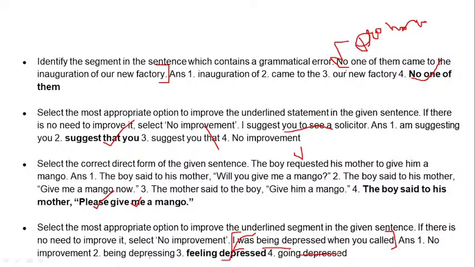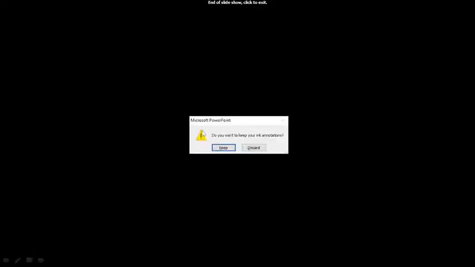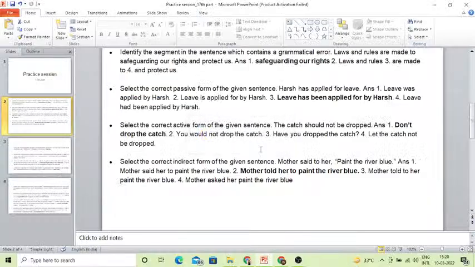So it's very simple actually. As soon as you see the options, you should be able to solve it, because it's also something the ear catches. When you have wrong grammar, you would immediately know, because it doesn't sound good, and this is also an important thing. But anyway, the technical reason is being will not be used as a main verb here. It's a helping verb, and we have to have feeling as the main verb. So what was the feeling? The feeling of depression. Yes, this is how you need to solve your questions in the exam.